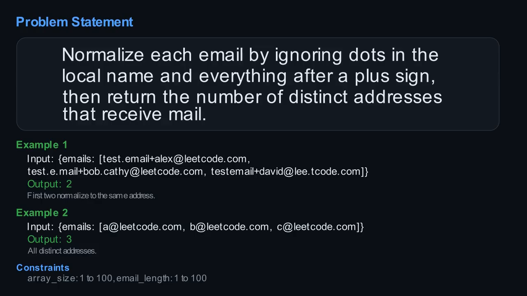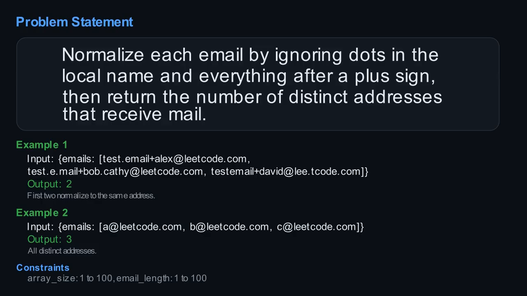Finally, testemail+david@lee.tcode.com. Local name testemail has no dots to ignore, and the plus sign and everything after it, +david, is ignored. So, local name is testemail. Domain lee.tcode.com stays. This normalizes to testemail@lee.tcode.com. Notice this one is different because its domain is different. So, from our 3 example emails, we end up with 2 unique addresses, testemail@leetcode.com and testemail@lee.tcode.com.